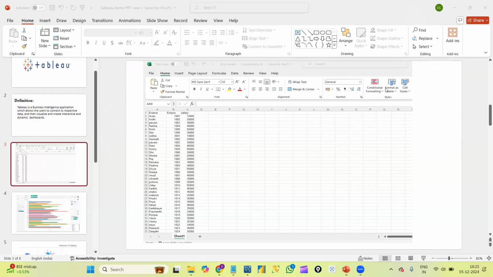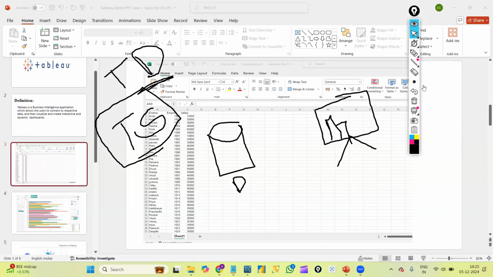So first we will connect here. If it is Tableau, we'll connect the data to the Tableau desktop and we'll start creating graphs. The same thing can be done in Power BI also. If it is Power BI, we will again connect to the data and create the graphs. But the functionalities will be different here, and these two are completely different tools.